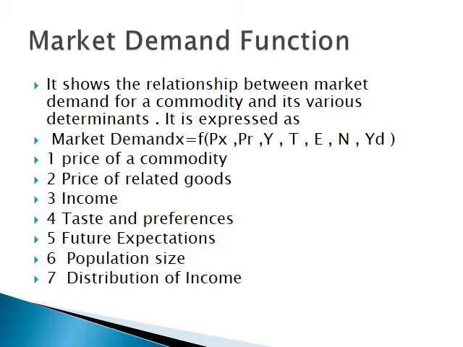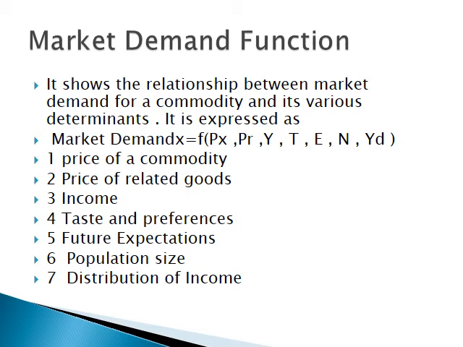Market demand function. Market demand function shows how market demand for a commodity is related to its various determinants. Market demand, as you studied, is the total demand for a particular commodity in the market. Market demand also depends upon same factors, that is, it is a function of price of a commodity, price of related goods, income of the consumers, taste and preferences, consumers' expectation.